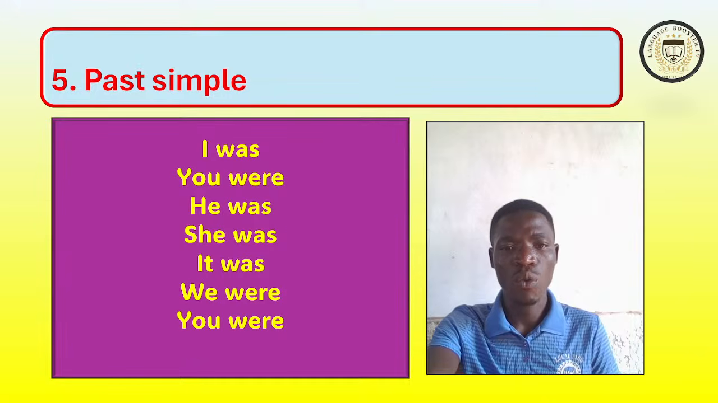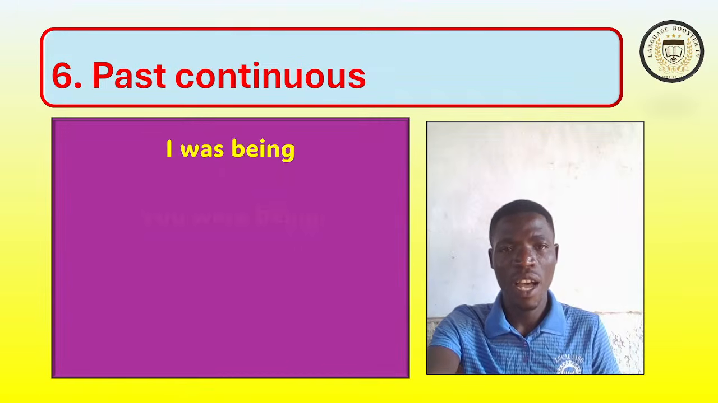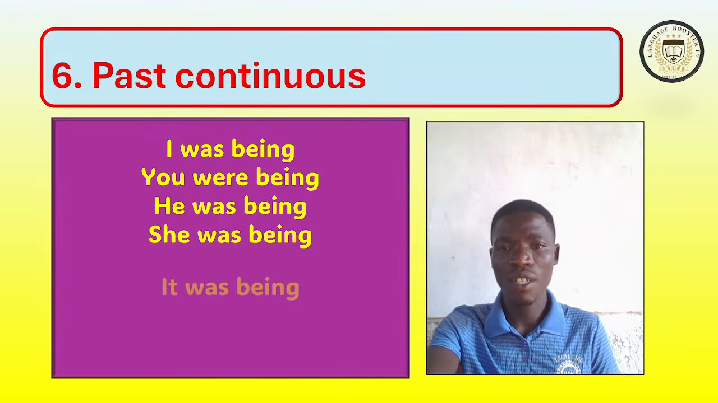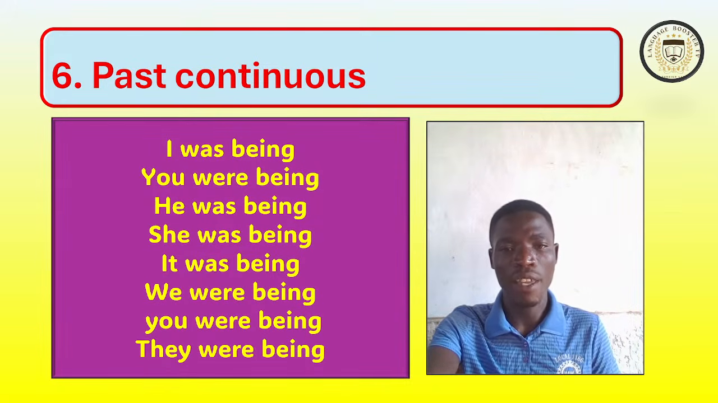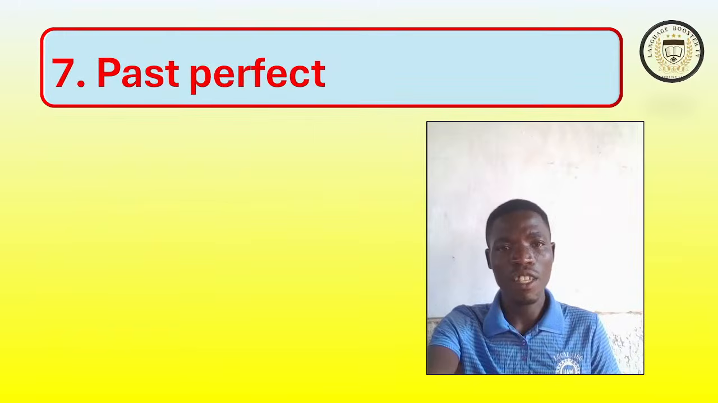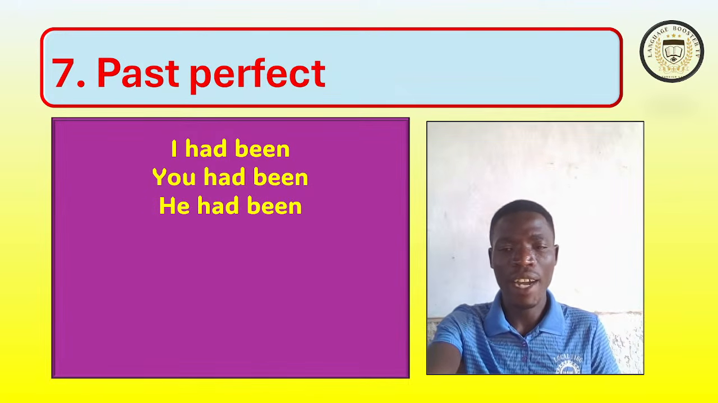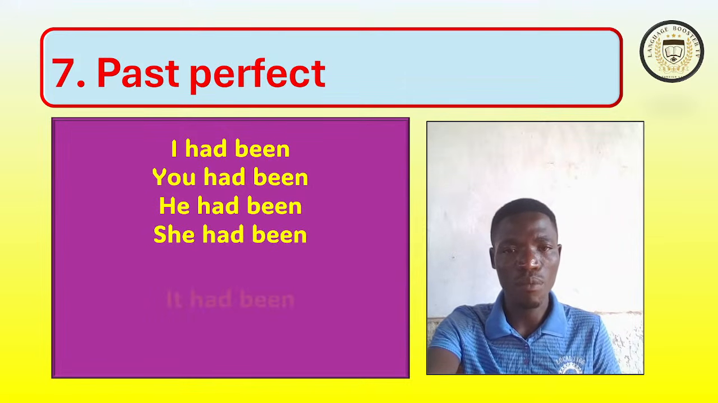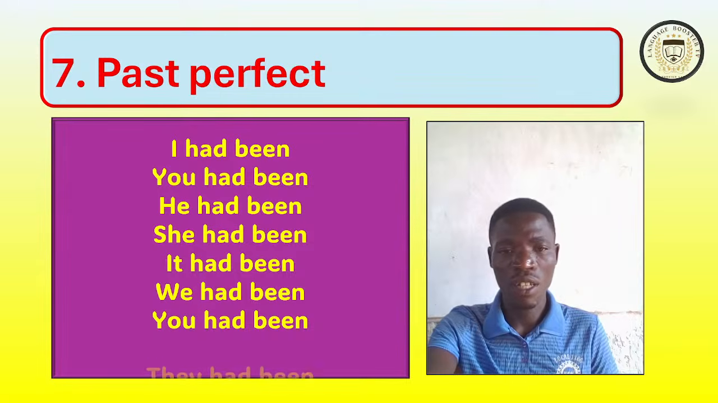we were, you were, and they were. So in the past continuous, you can say I was being, you were being, he was being, she was being, it was being, we were being, you were being, and they were being. In past perfect, you can say I had been, you had been, he had been, she has been, it has been, we had been, and you had been, then they